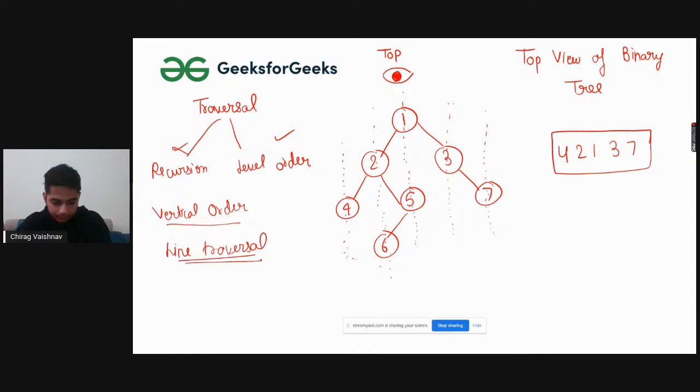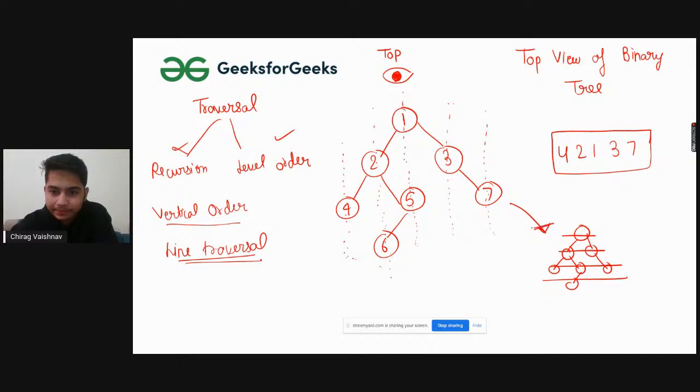Let me give you the idea quickly. We will be traversing level order, and with the level order traversing, one level is what we go through horizontally. This is one, this is two, this is three, this is four, and this is five. This is the basic, a small version of the tree that I have made here. This is level 0, this is level 1, this is level 2, this is level 3. So this is basic level order.